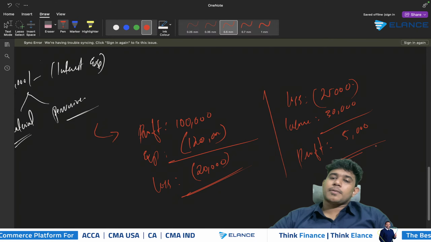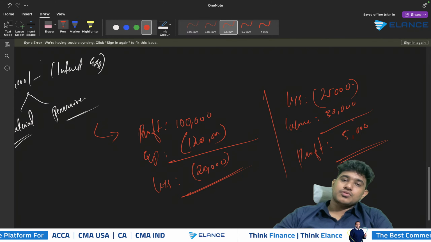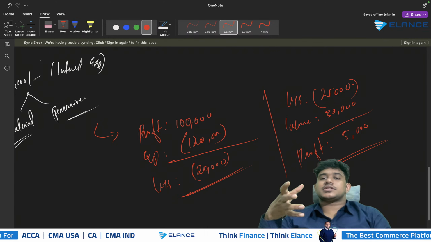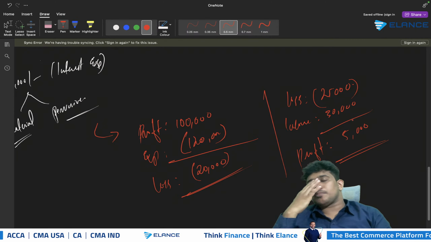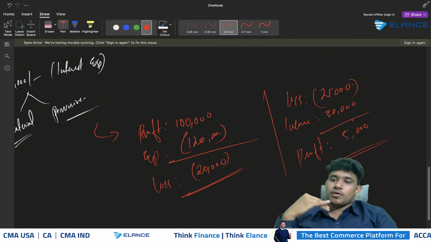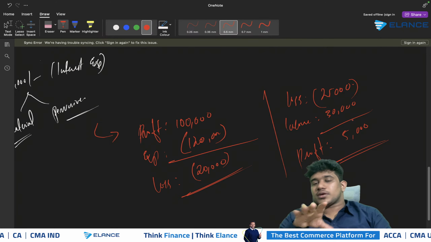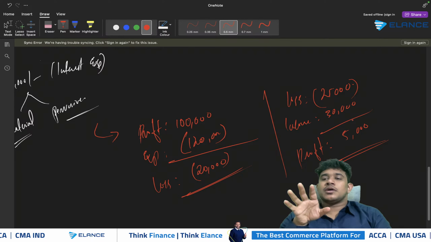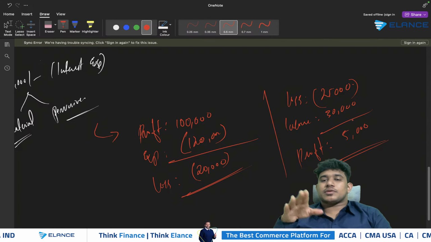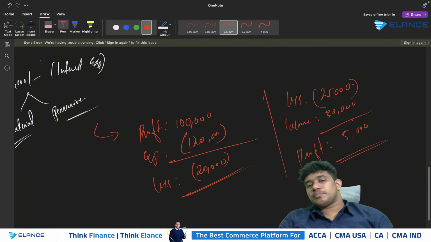So this will be the basic assumption that a candidate can use in order to determine whether an amount of mistake is pervasive or not. You should consider whether the profit of the company is restated into a loss, or the loss of the company is restated into a profit, once the mistakes are adjusted. If yes, it's pervasive. If no, it's not pervasive. In both cases, you can consider that particular transaction as pervasive.